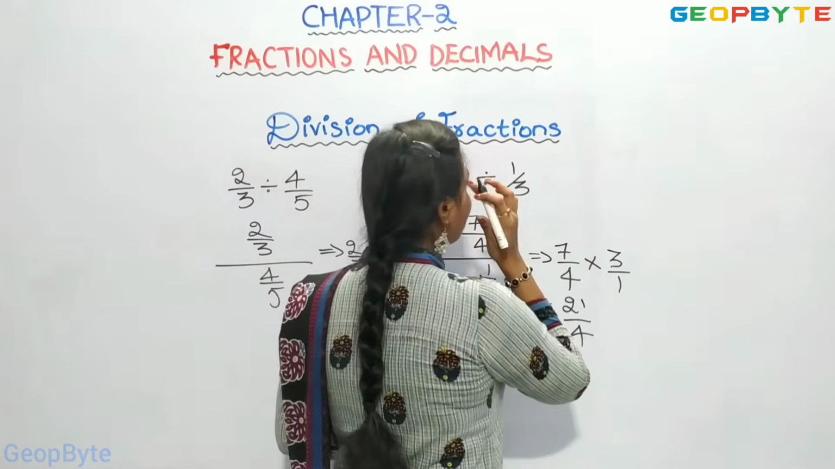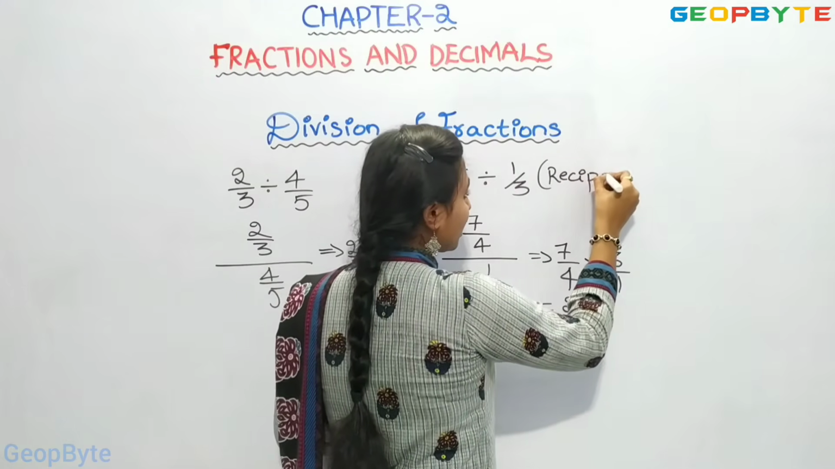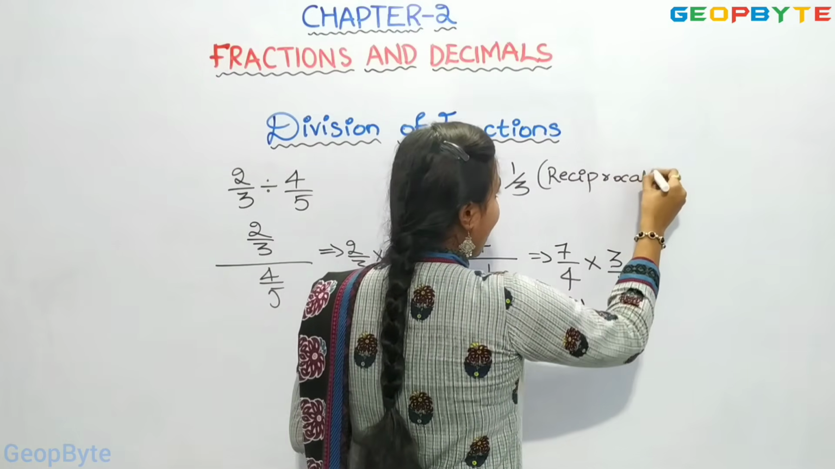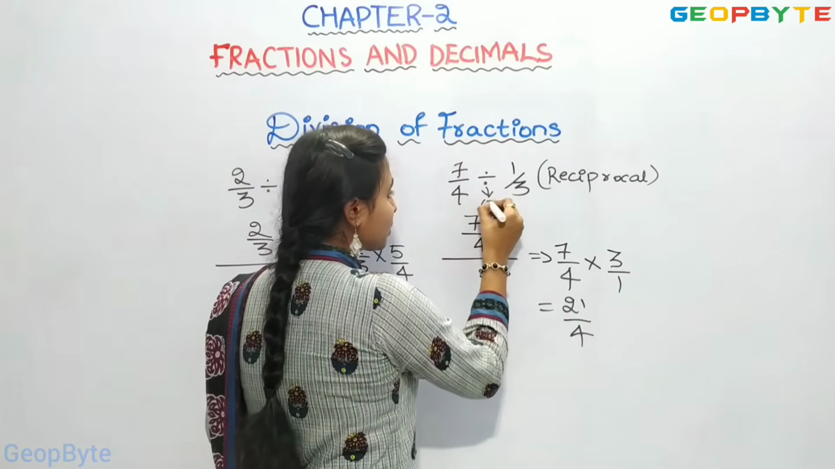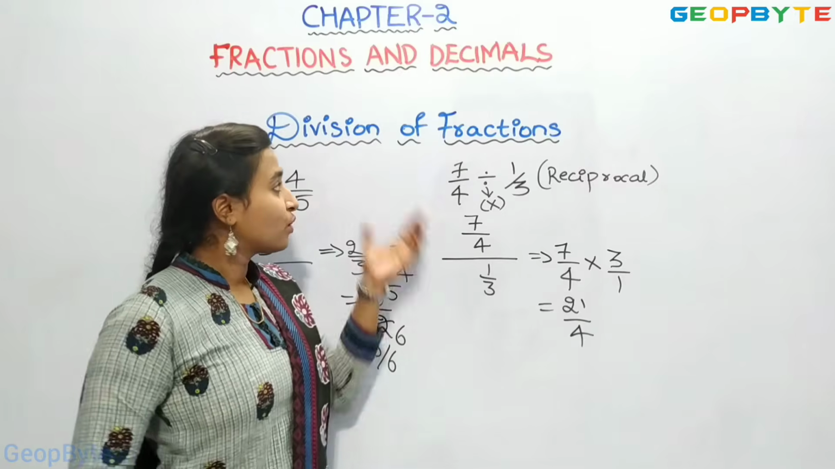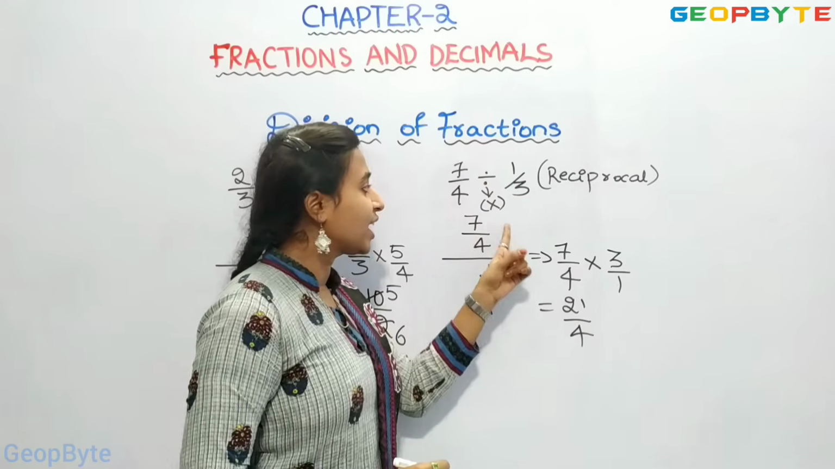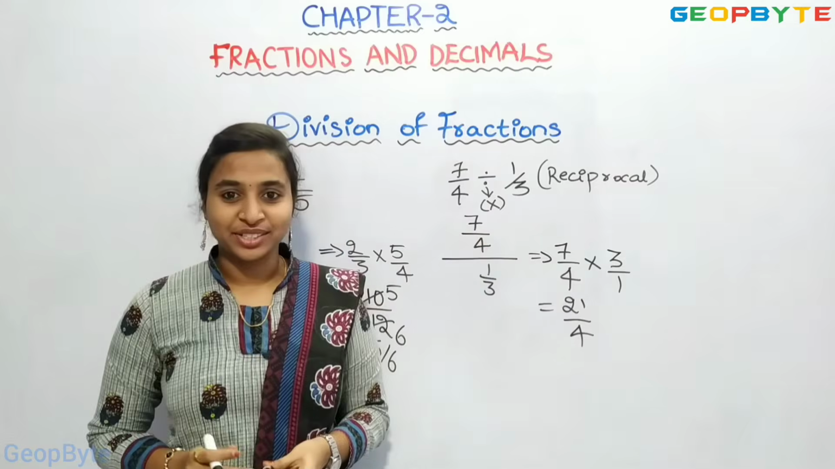You have to remember that the second fraction gets its reciprocal and the sign changes to multiplication. This is the rule for division of fractions.